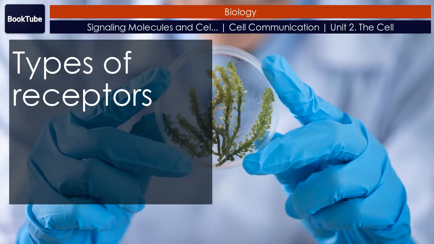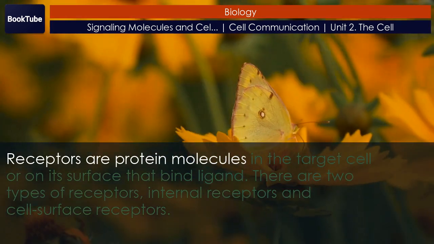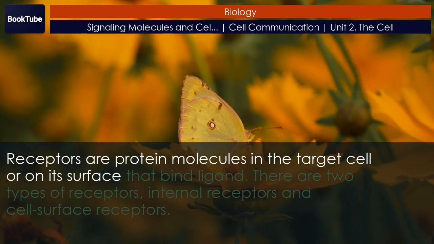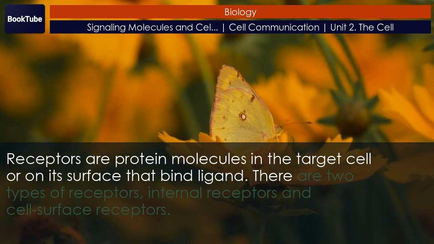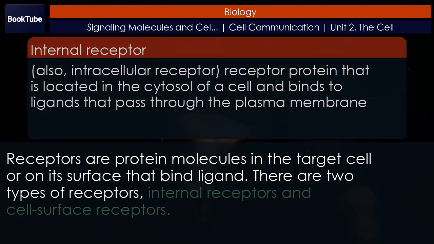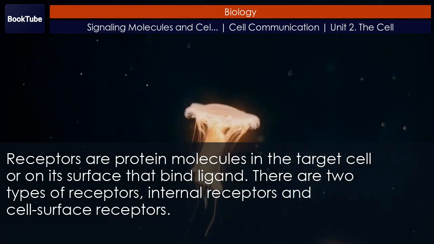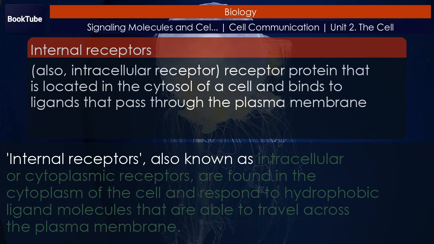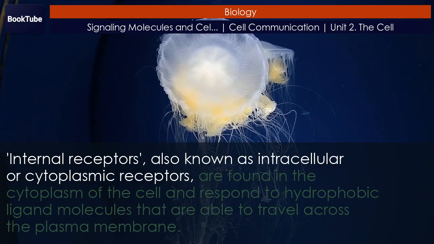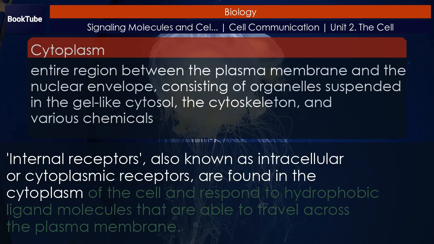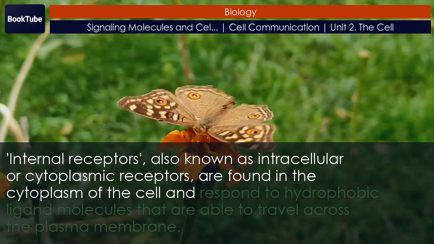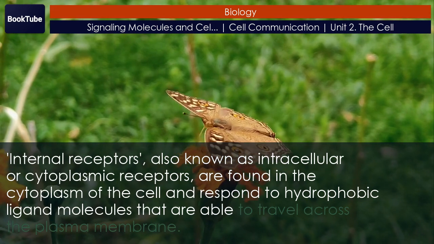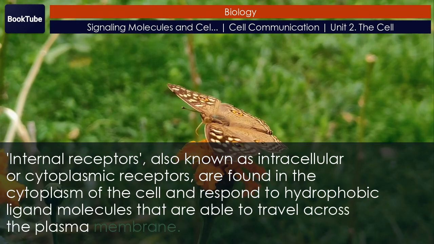Types of receptors. Receptors are protein molecules in the target cell or on its surface that bind ligand. There are two types of receptors: internal receptors and cell surface receptors. Internal receptors. Internal receptors, also known as intracellular or cytoplasmic receptors, are found in the cytoplasm of the cell and respond to hydrophobic ligand molecules that are able to travel across the plasma membrane.